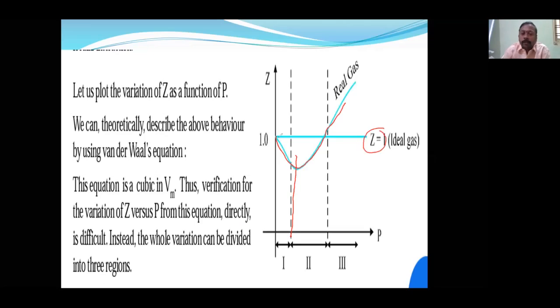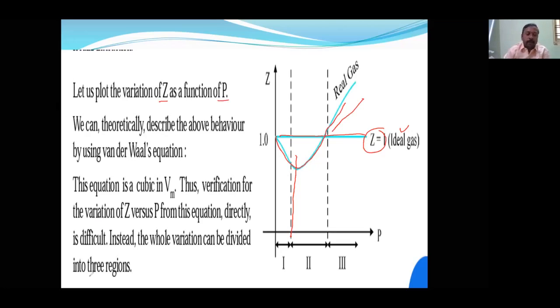A gas whose Z is always 1 is an ideal gas, but there is no ideal gas. For all gases, the Z value will first decrease, then start increasing. After a certain time, that will be more than 1. So let us plot the variation of Z as a function of P. Then this is the graph we got.